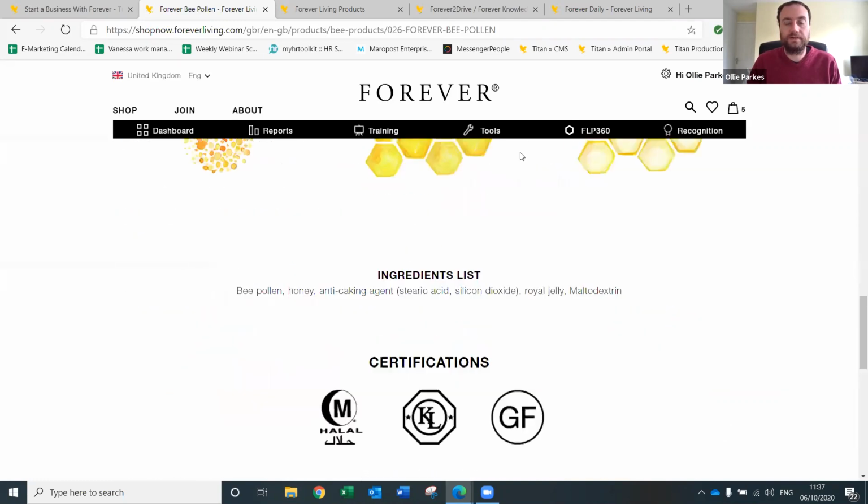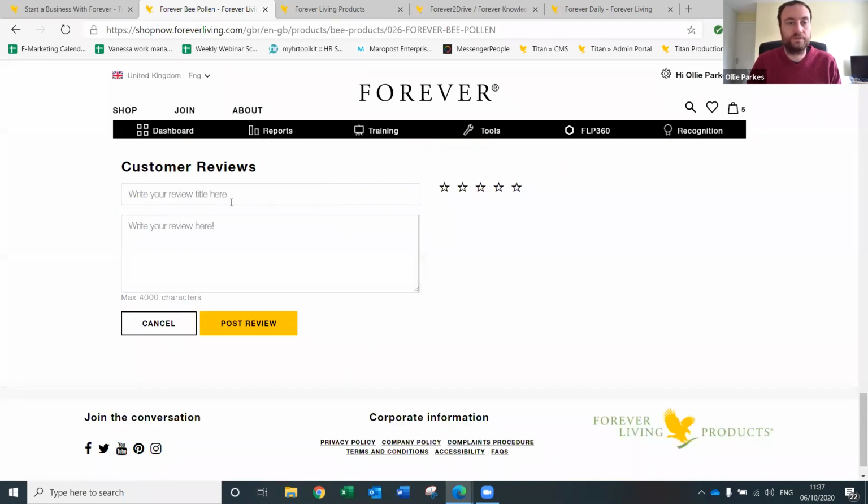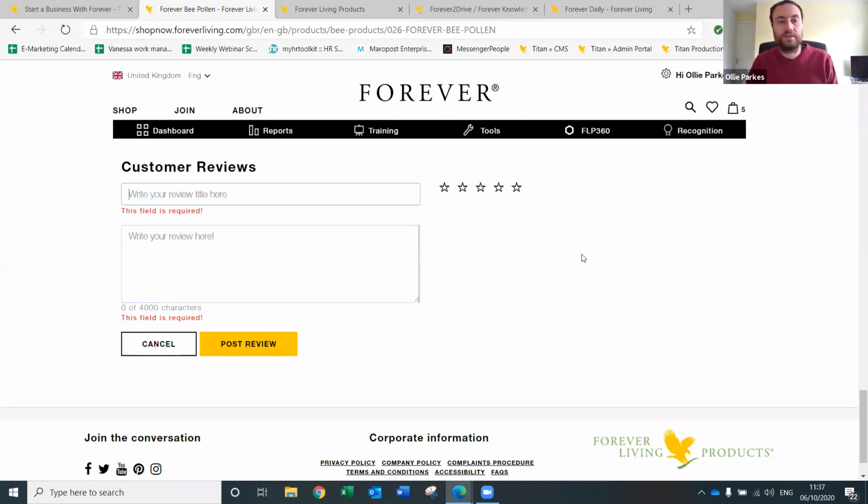Okay, so see how that bar's appeared now. And there you go, scroll down to the bottom. So you'd write your review here, and then the title and description, press post review, and make sure you've given it a star rating. When you do that, it doesn't go up automatically. It'll go through to the mediation in the back.